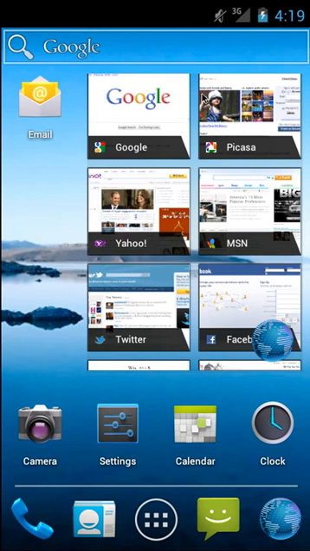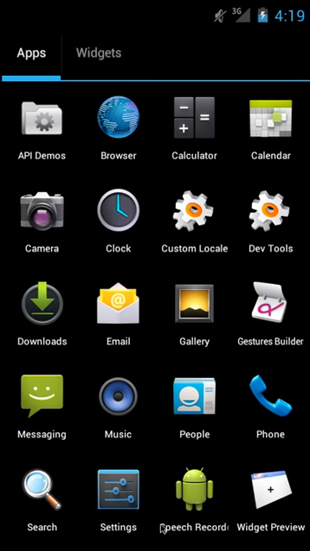Now I've actually set up my personal email with this device. So it's got my contacts, calendar, and email. Everything's working. It's pretty cool. I can actually show you everything, or most of the functionality. So let's go into the application tray first before we talk about email, contacts, and calendar.